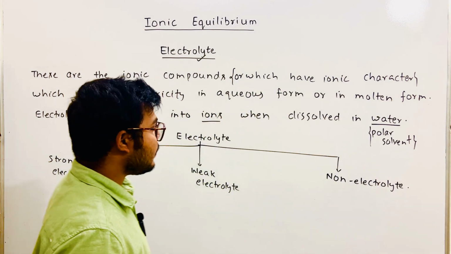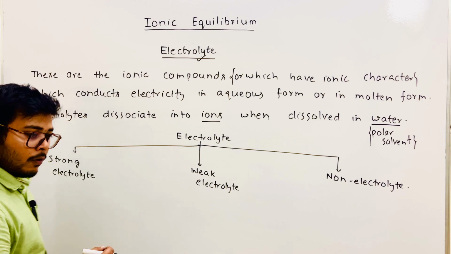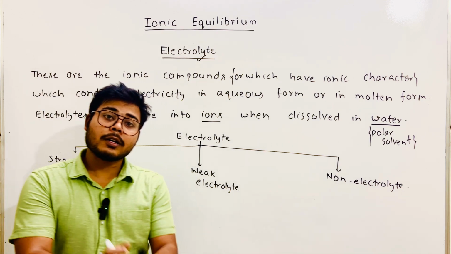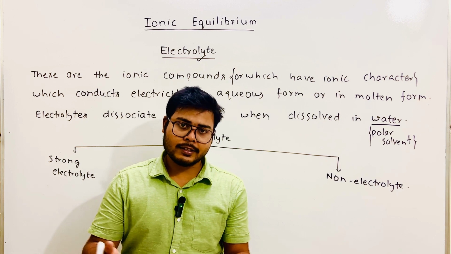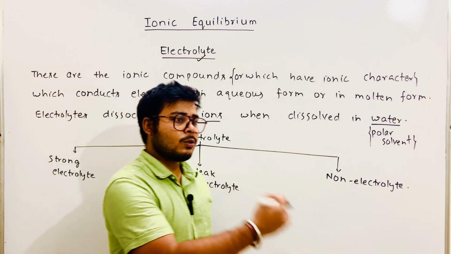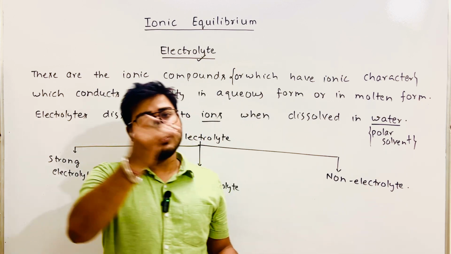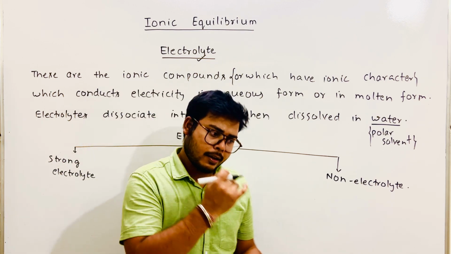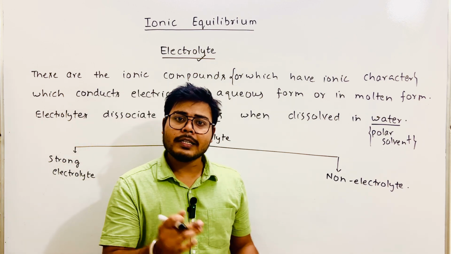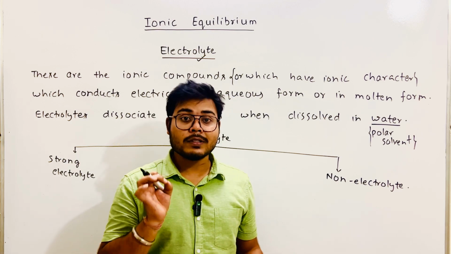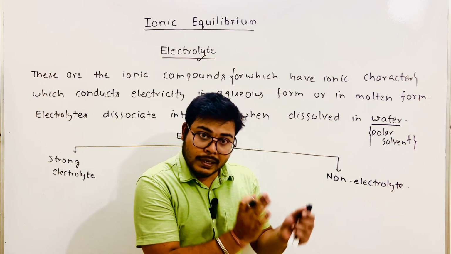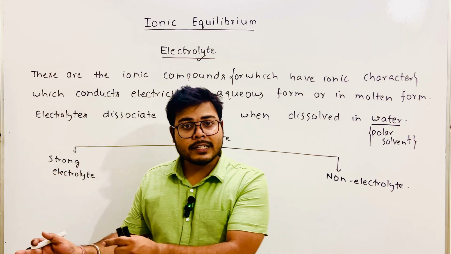Now what does it mean? If any electrolyte dissociates 100% into ions, for example strong acids like HCl, it completely dissociates into H+ and Cl- in aqueous state. So complete dissociation of HCl takes place.